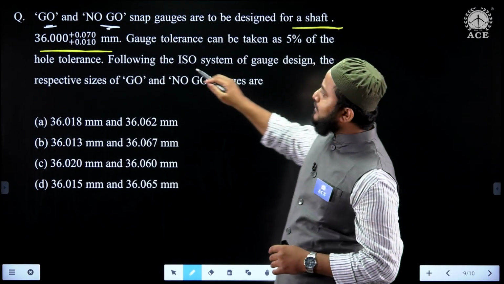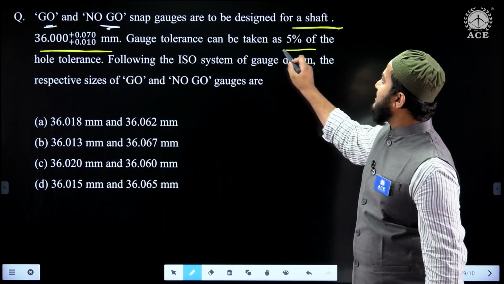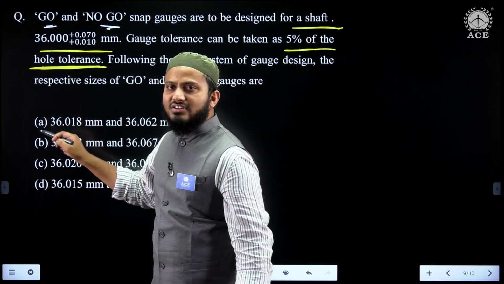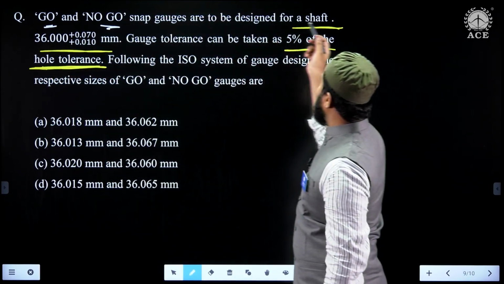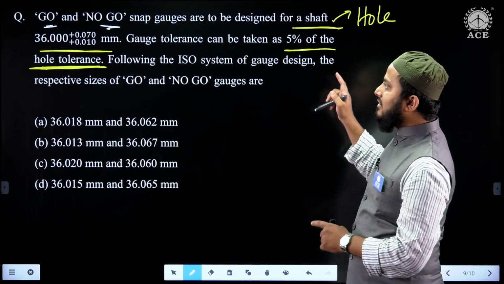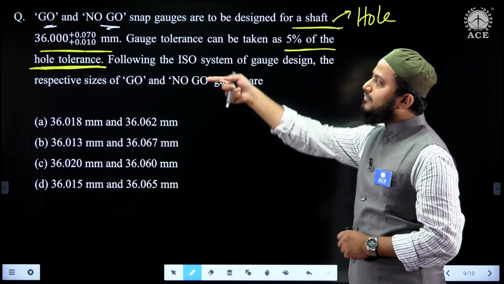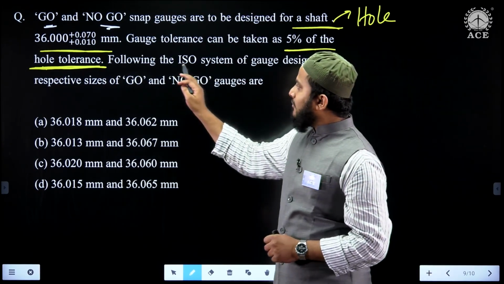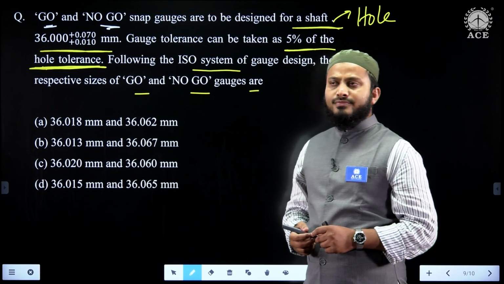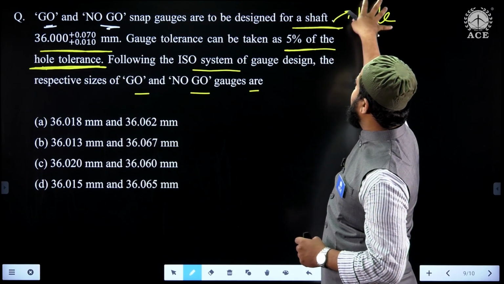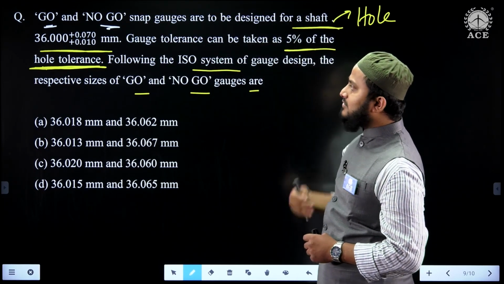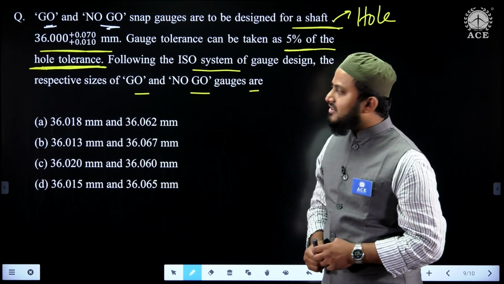But after that point, if you notice, gauge tolerance can be taken as 5% of the hole tolerance. Now here is the controversy, sir: when they are saying hole tolerance, it means that they made a mistake here. Instead of shaft, if I consider it as a hole, then I can solve this question by one of the old ISO systems. Now what they said: following the ISO system of gauge design, the respective sizes of go and no go gauges are... So basically I am considering this as the hole. If you think it's a shaft only, as they said, then they need to give marks to all. So we are waiting for the updated key again.